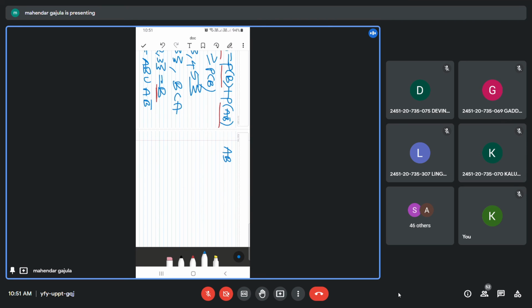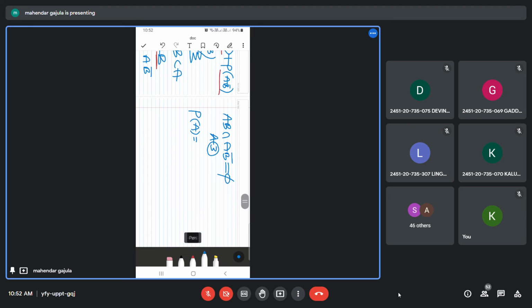A intersection B bar is null set. Let us use axiom 3. So what we get? P(A) is equal to P(A∩B) plus P(A∩B bar). Further, A∩B is nothing but B only.